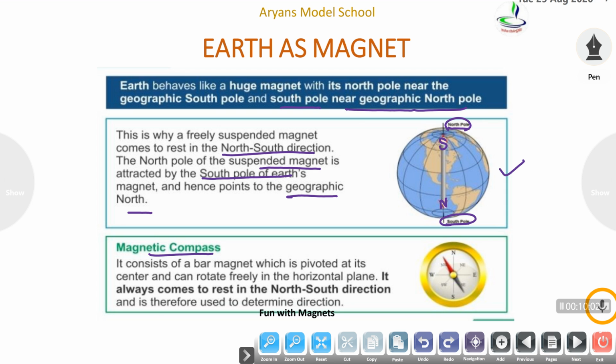What is a magnetic compass? A magnetic compass is the device you can see in this picture. It is pivoted at the center. What is pivoted at the center? At the center there is a bar magnet in the form of a needle which can rotate freely in a horizontal plane. It always comes to rest in the north-south direction. Hence, it is used to determine directions. That's why a compass is used to determine direction.